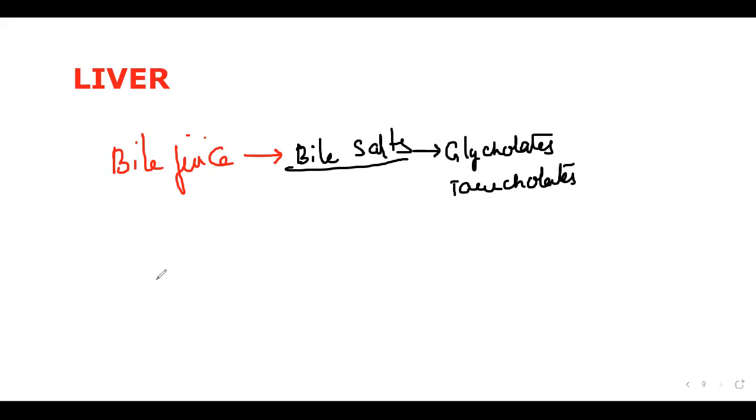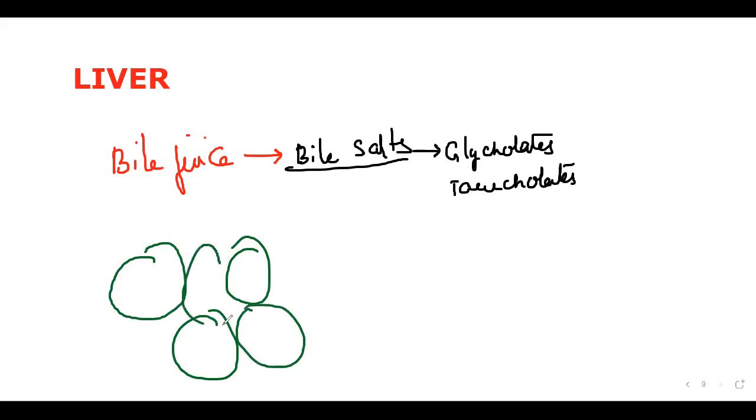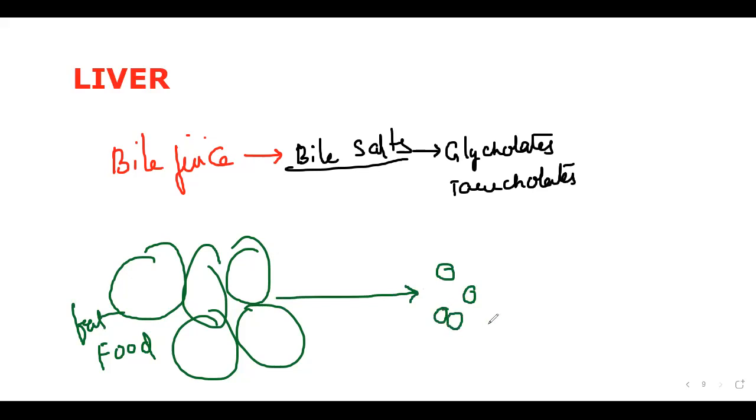Look at the fat globules which we take through food. Whatever fat materials we take in the form of food, we need to convert into smaller molecules. What is the advantage of converting them into smaller molecules? It increases the exposure area for the enzymes.